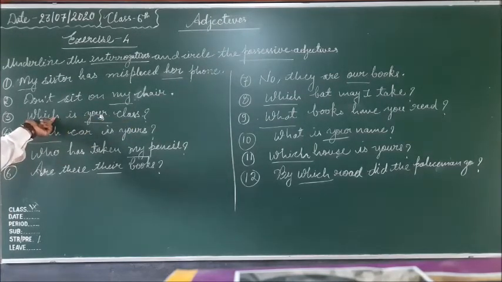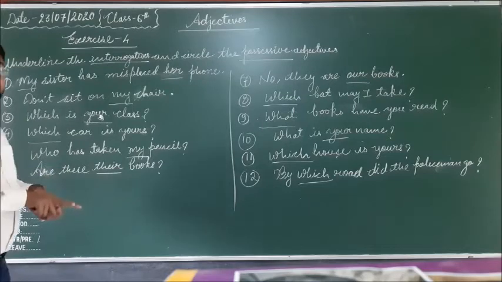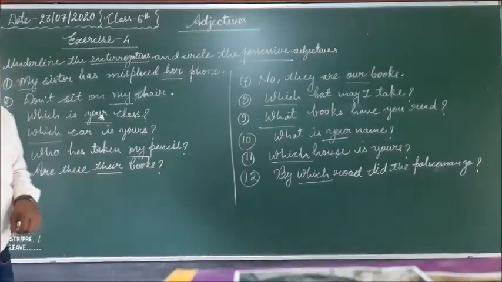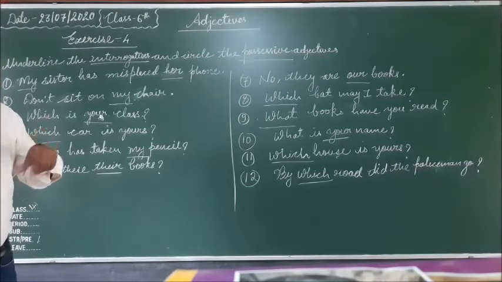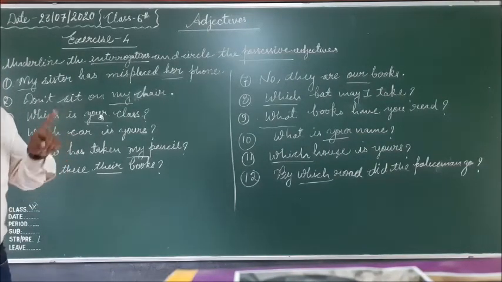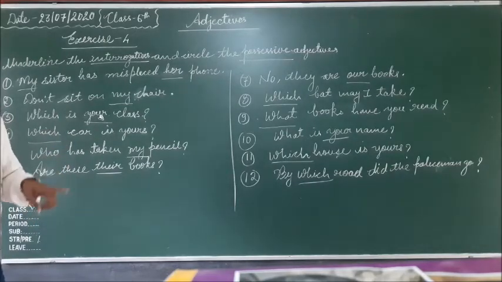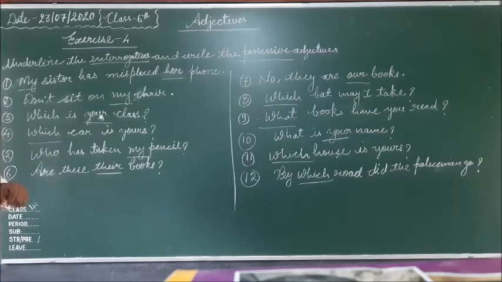So here which is used, but you have to keep in mind two kinds of WH words are used in this exercise. First is the interrogative pronoun and second is the interrogative adjective. So how do you identify which is an interrogative adjective and which is an interrogative pronoun? The WH word which asks the question, that is an interrogative pronoun, is always used before the verb, the main verb or the helping verb.